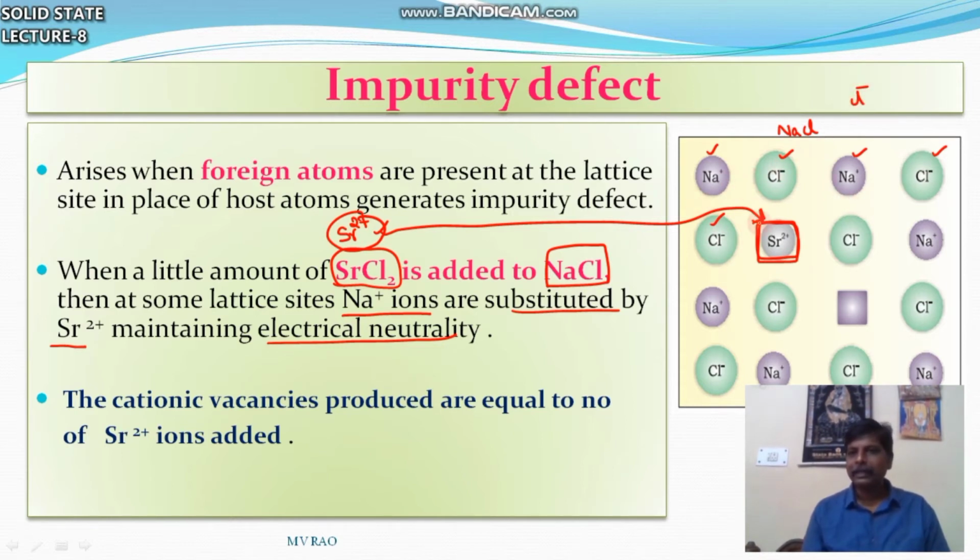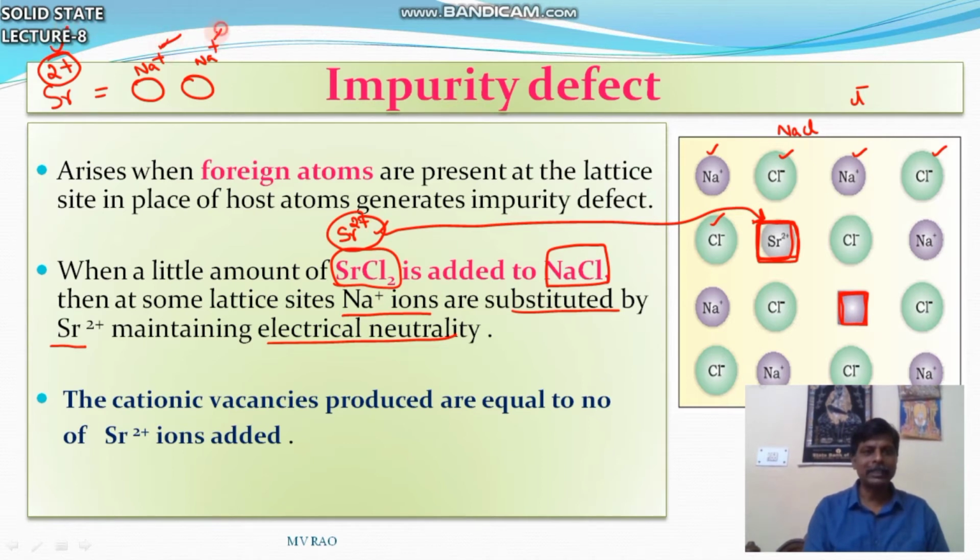But in one place of Na+, Sr2+ came. So another place of Na+ is vacant because two Na+ ions are replaced. Two Na+ are replaced with one Sr2+, because the total charge is +2.